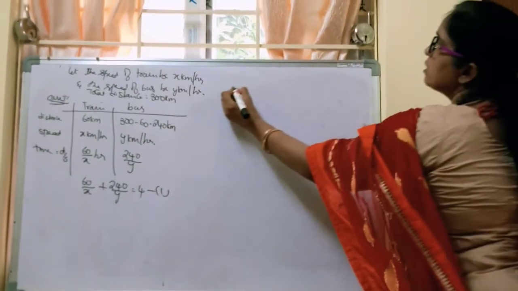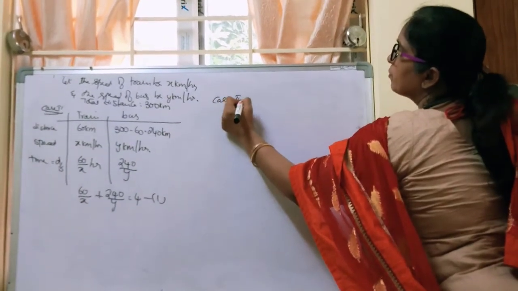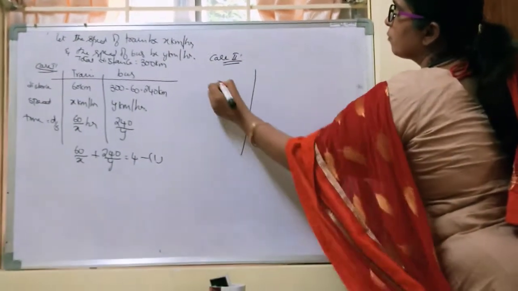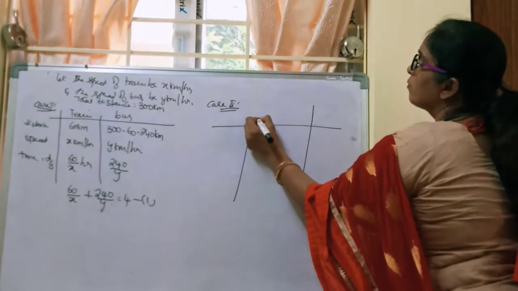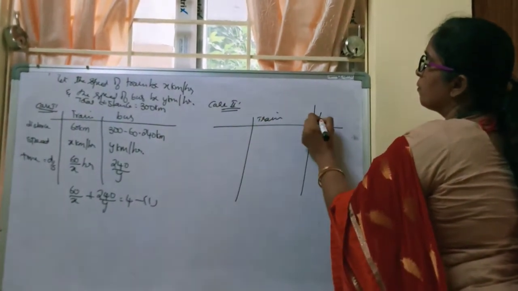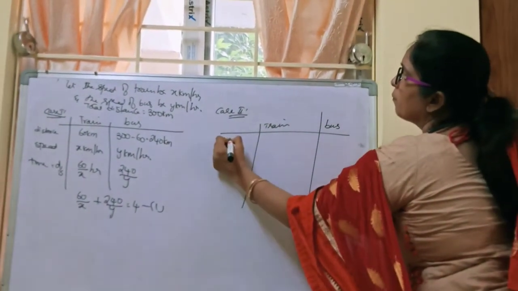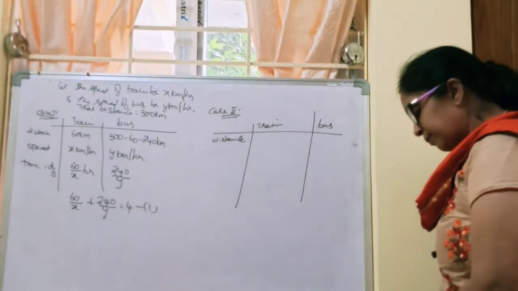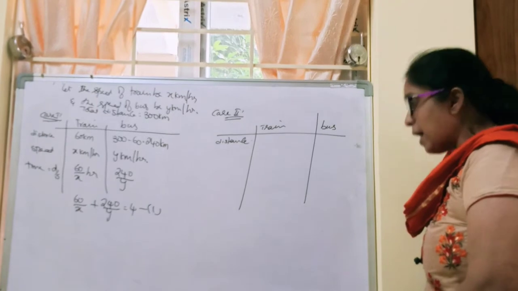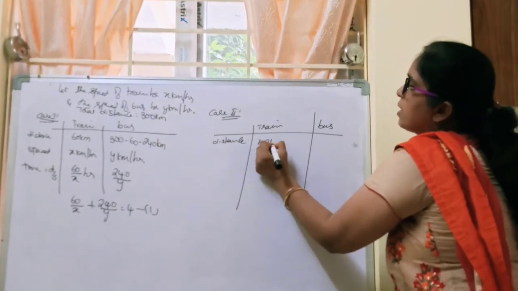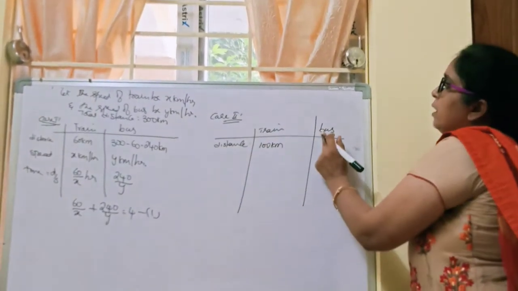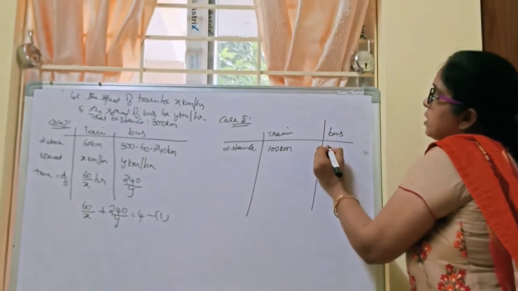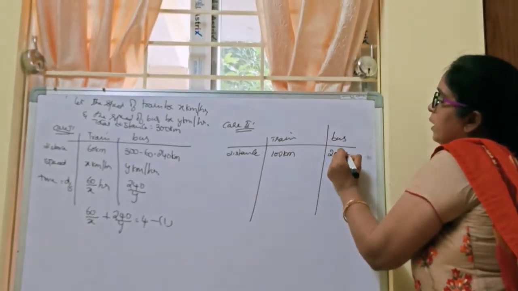What is the next condition he is giving us? So that is case 2. If she travels 100 kilometers by train, how much distance has she traveled by bus? 200 kilometers.